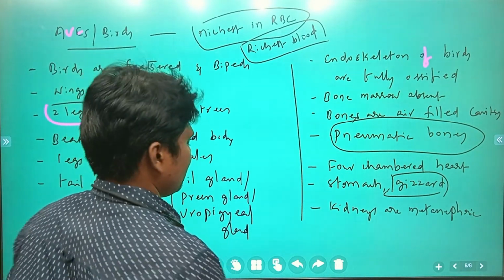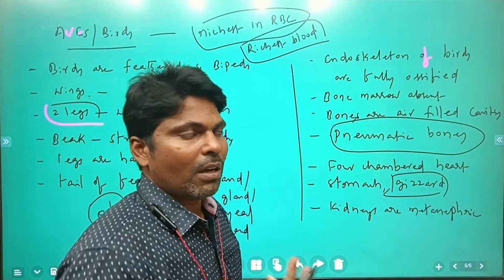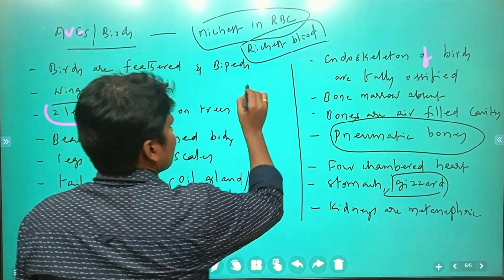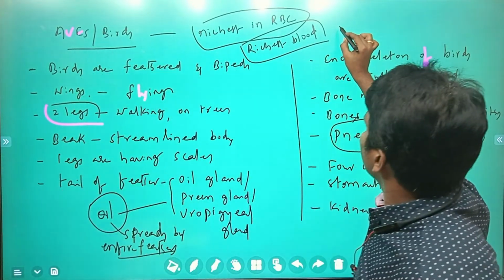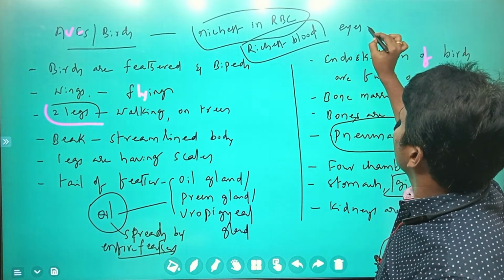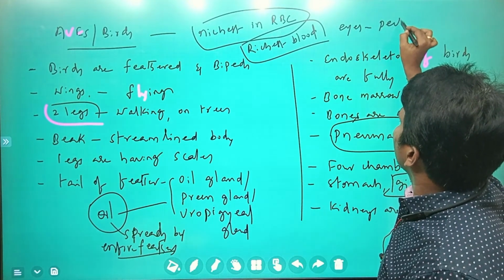In the eyes of these birds, suppose you take a hawk, there is pecten material.